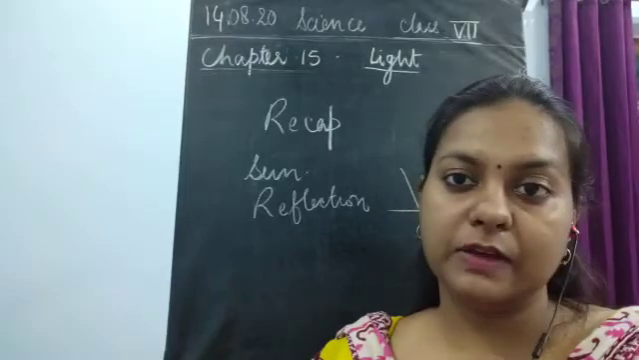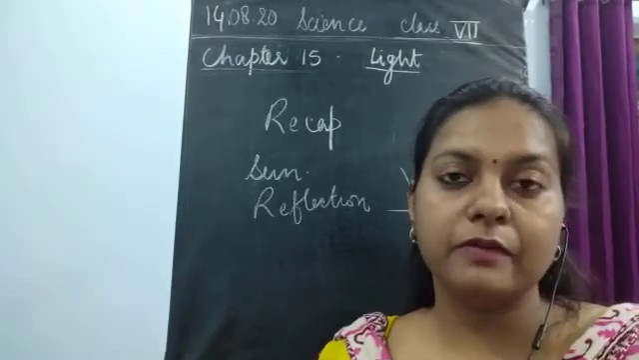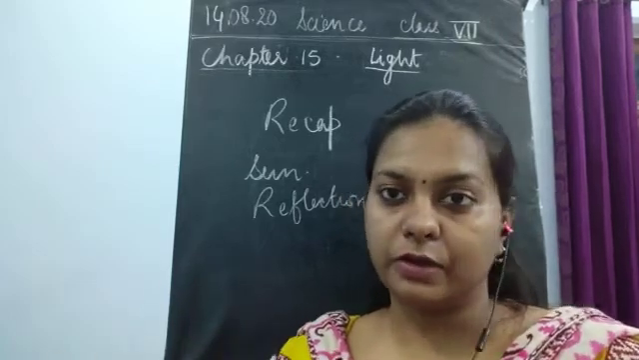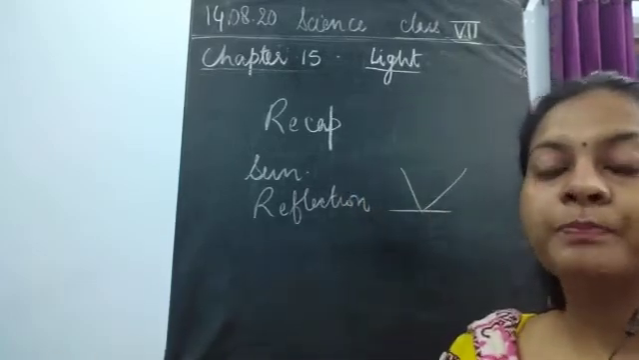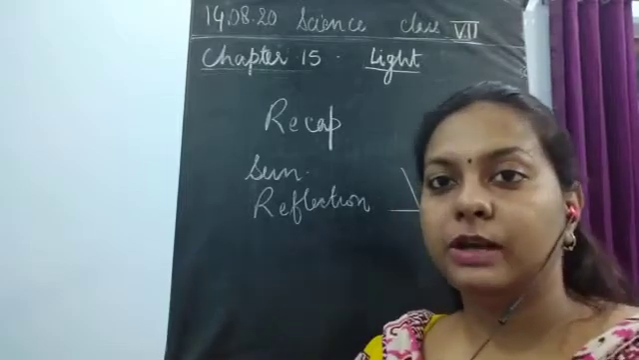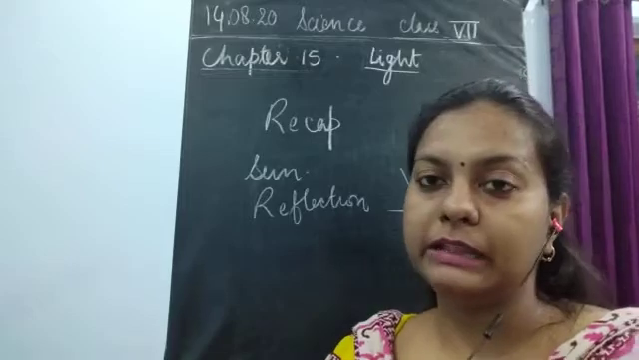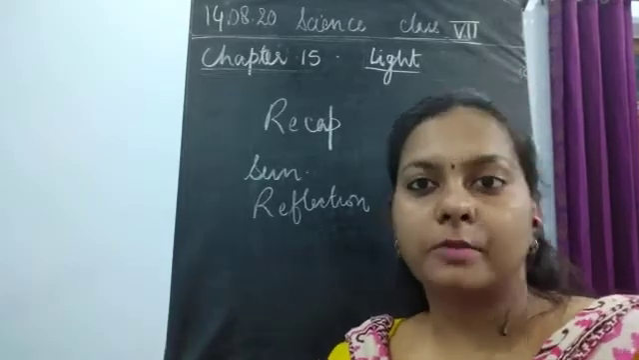After seeing diffused reflection and regular reflection, we saw what kind of image is formed in the plane mirror. A plane mirror forms an image equal in size to the object, and it is also formed at an equal distance. So whenever the image is formed in a plane mirror, it is of equal length.